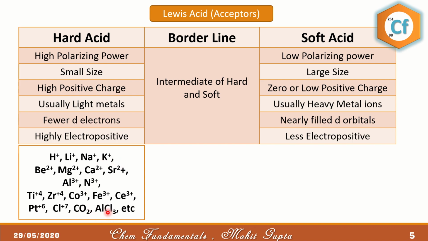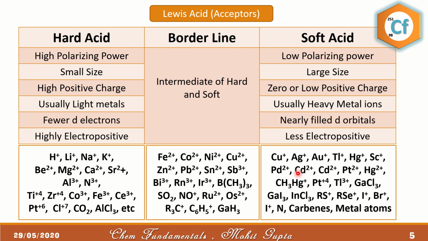In terms of Lewis acids like AlCl3, BCl3, so AlCl3 and BCl3 are considered hard acids, whereas the higher members of this group are considered soft acids. So let's talk about the soft acid first. In this case, we have transition elements which have nearly filled d orbitals with low charge like Cu+, Ag+, Au+. They all are considered soft acids. Along with that, AlCl3 was written here, then GaCl3, GaI3, InCl3, all the Lewis acids of the same group with higher atomic mass are considered soft acids.